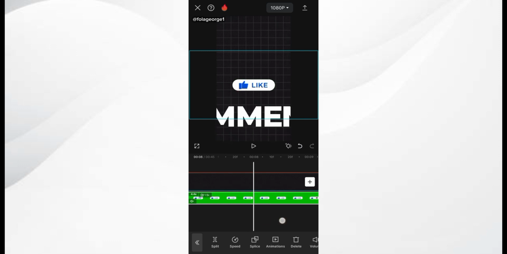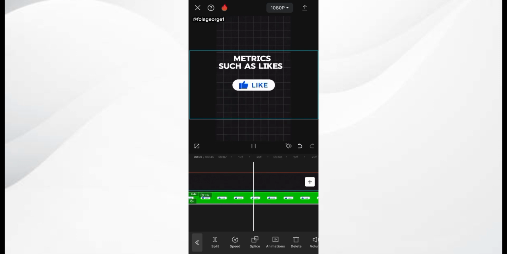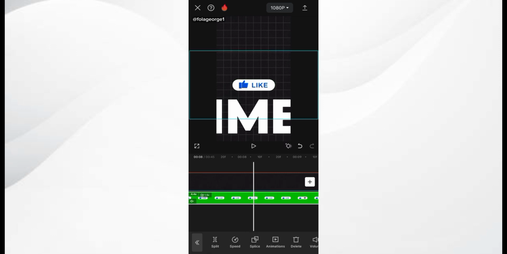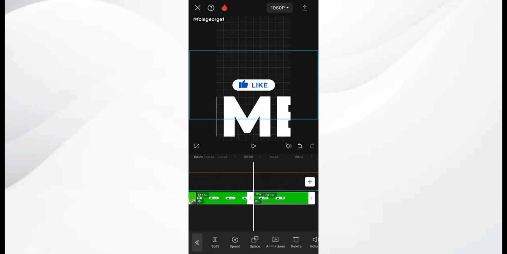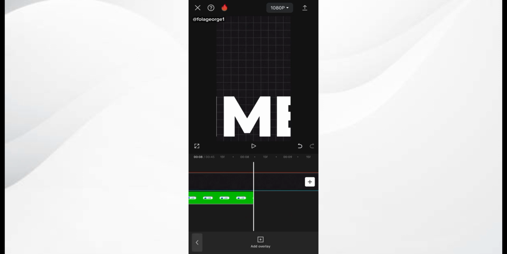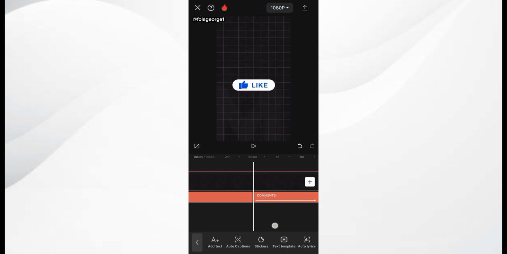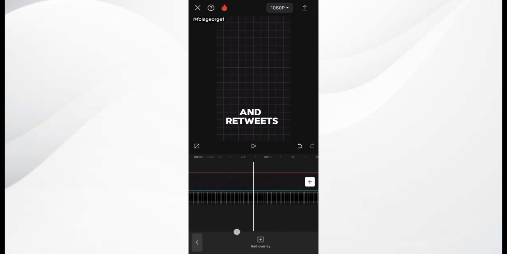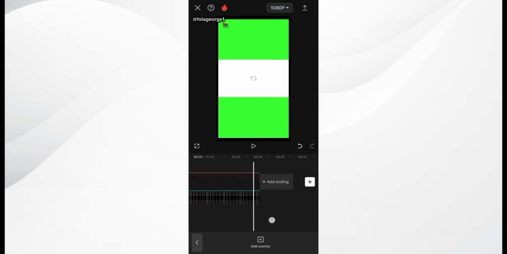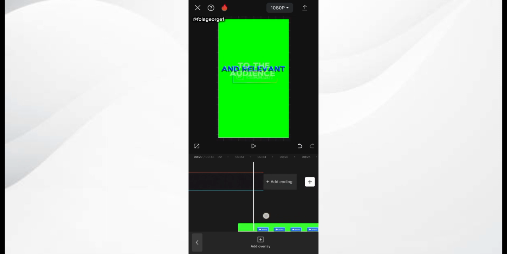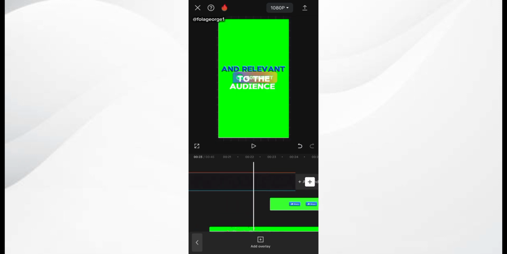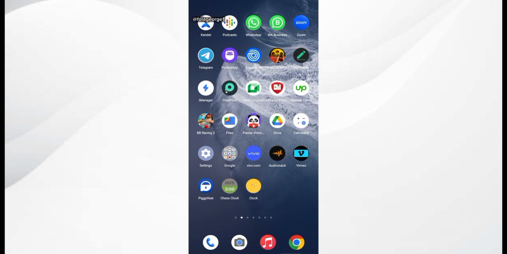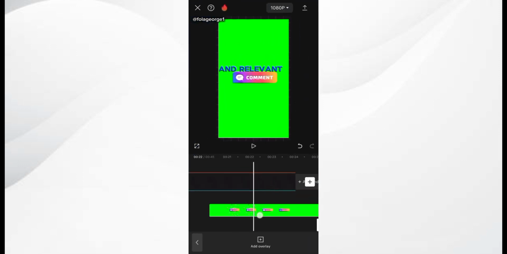Metrics such as likes. So I'm just simply going to split and delete, right? I split that and delete that. Then I click on text, and at the point where comment is coming in, that is where I want to bring in my comment animation. So I locate my comment animation. My comment animation should be somewhere here. Okay, I believe, yes, this is my comment animation.